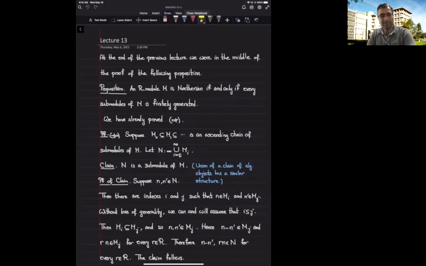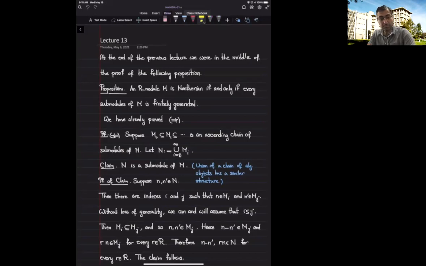Hello. In the previous lecture, we were proving the following result about Noetherian modules. Similar to rings, where we showed a ring is Noetherian if and only if every ideal is finitely generated, we want to show that a module is Noetherian if and only if every submodule is finitely generated. We have already proved that if M is Noetherian, then every submodule is finitely generated. Next, we want to show the other way around, the converse.